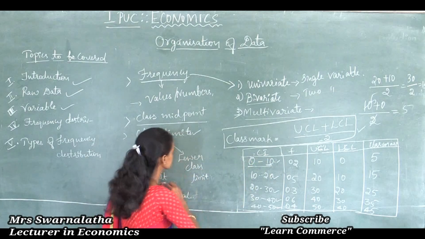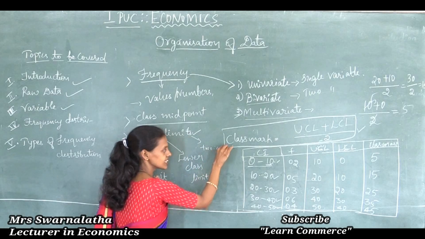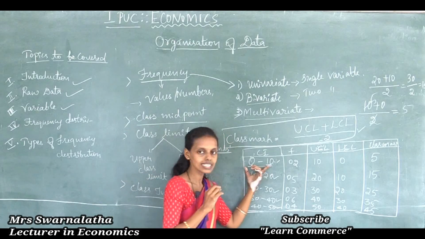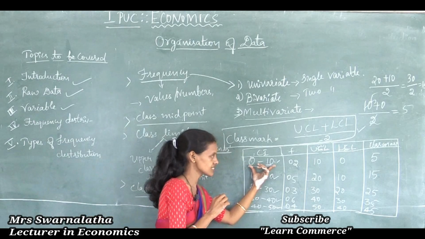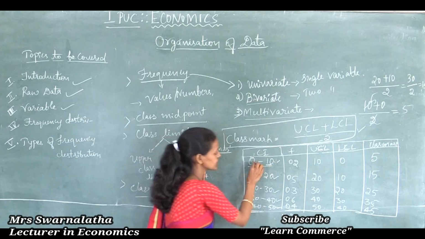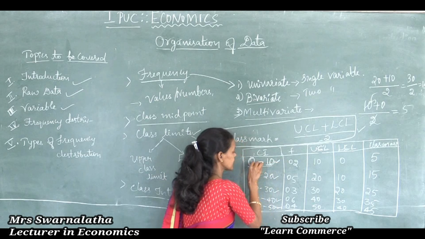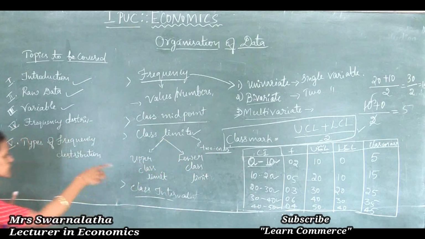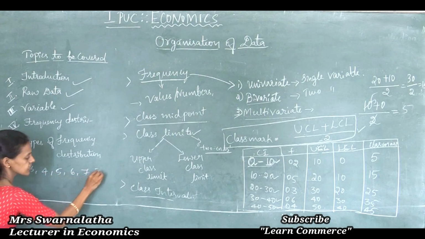So class limits are nothing but two ends of a class. Here 0 to 10 is there. The two ends of the class, 0 and 10, are the class limits.